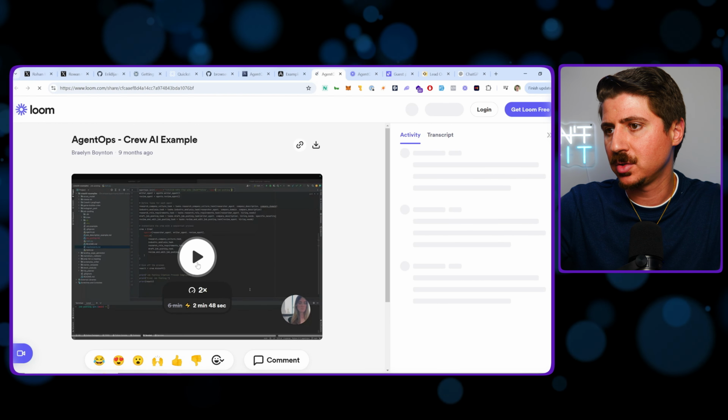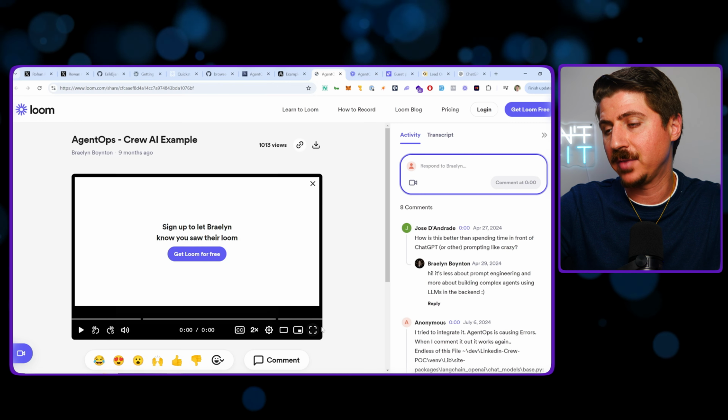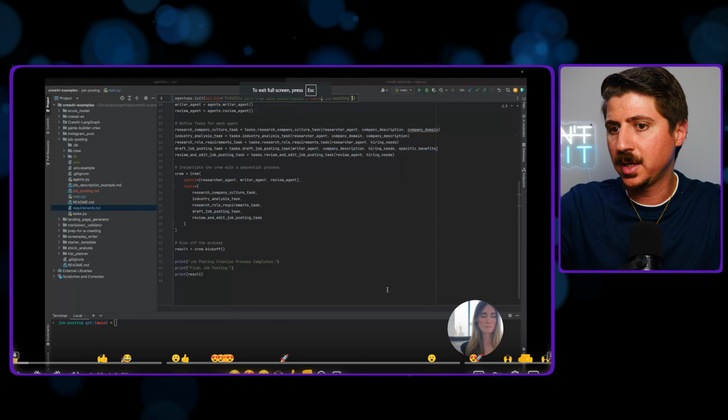This is what they call CrewAI. Apparently what this does is it runs several agents at the same time. So you're running multiple AI agents.